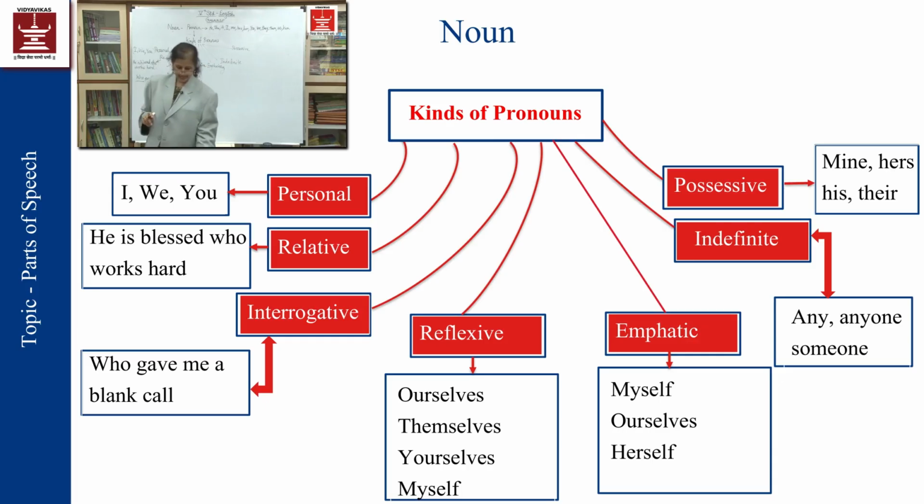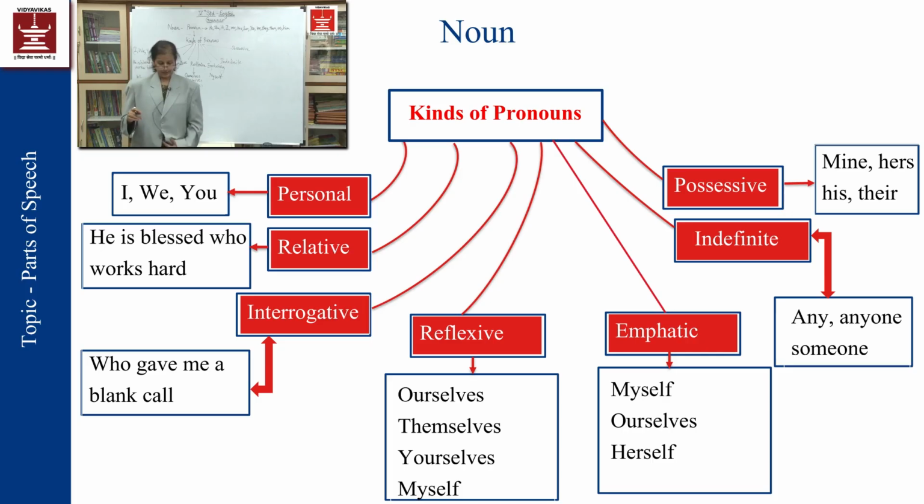Now, emphasizing pronouns, where the same words are going to come. I cut the apples by myself. It means the work is done by myself. I had to clean my room by myself. The emphasizing action is being shown by using this emphasizing pronoun. So, myself, ourselves, again the same pronouns will be used over here.